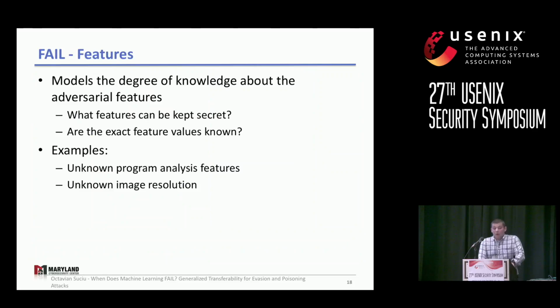All right, so how do we reason about the feature knowledge of the attacker? Here we want to see how much the attacker knows about the victim features. Maybe some features such as those extracted using program analysis could be kept secret, or maybe some of their values, so some of the exact values of features might be unknown. For example, imagine a victim that decides to release a lower resolution of an image data set so that the attacker might not know the exact pixel values for some images in the training set.